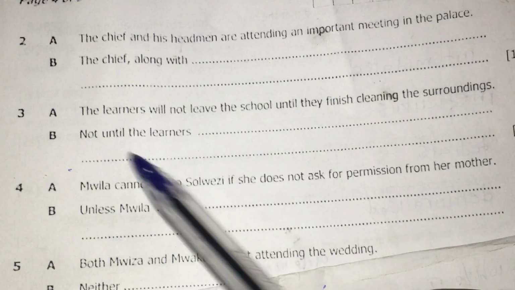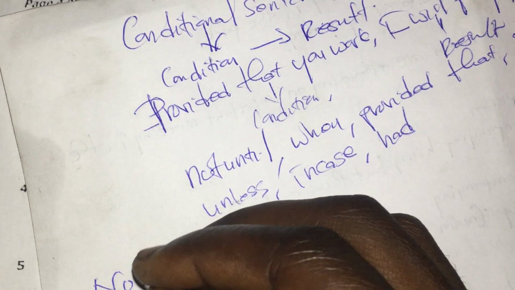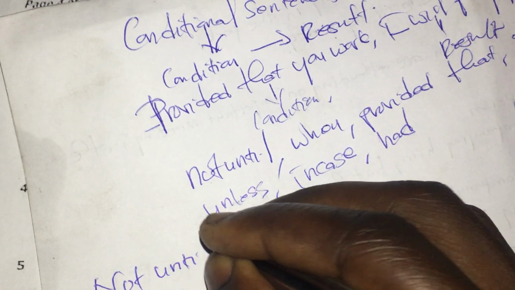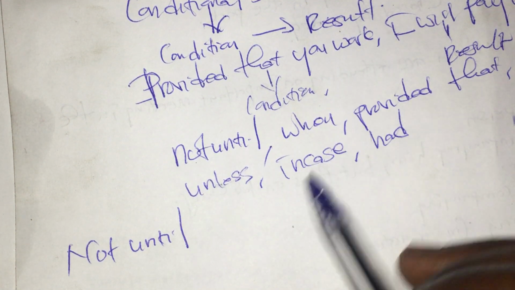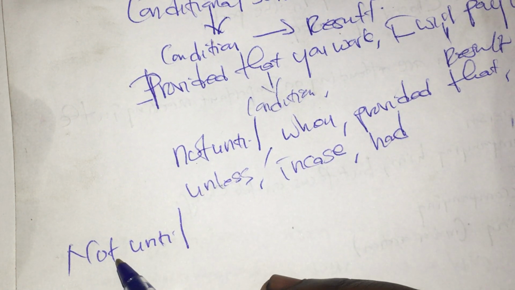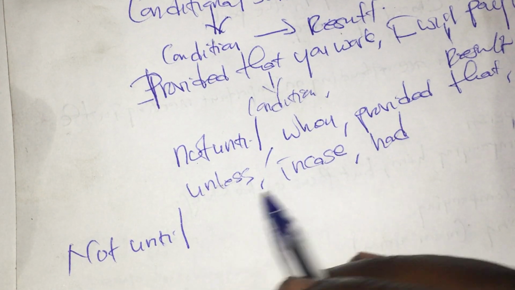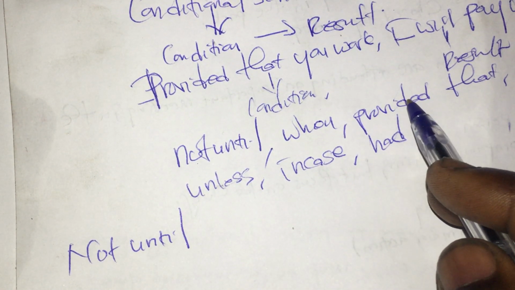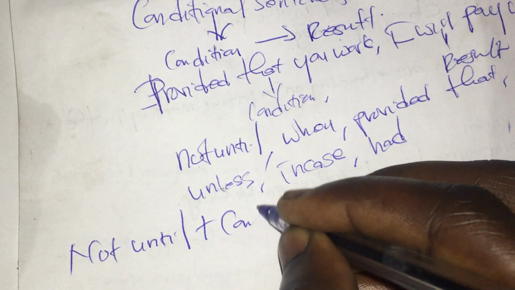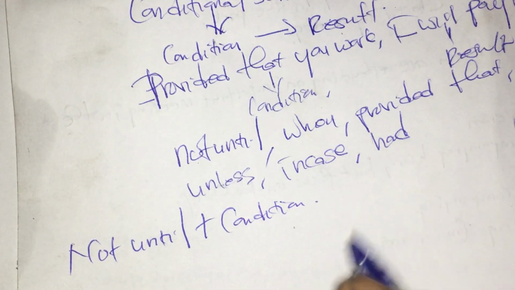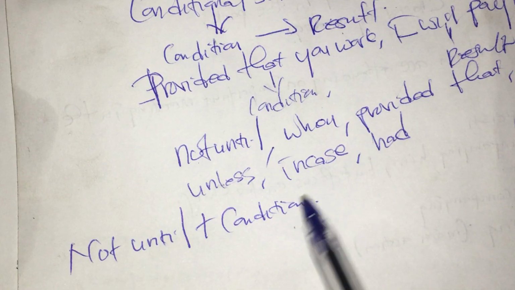You have seen that? Now here they have said we must begin with what? They say we must begin with "not until". Whenever you are answering conditional rewrites, the first key thing you must understand, when they say begin with not until, or begin with unless, or in case, or provided that, is that you have first to mention the condition. That's what you are going to write.